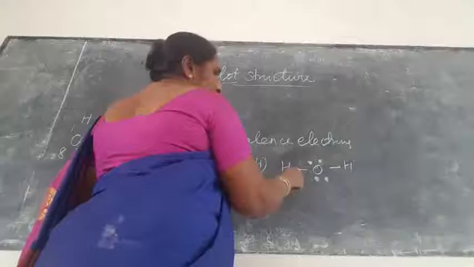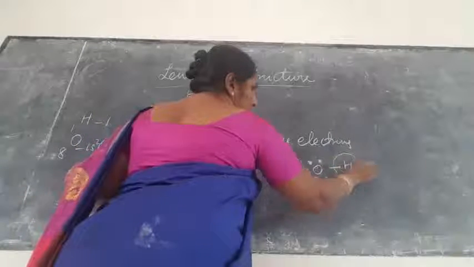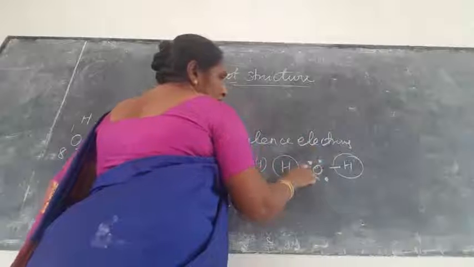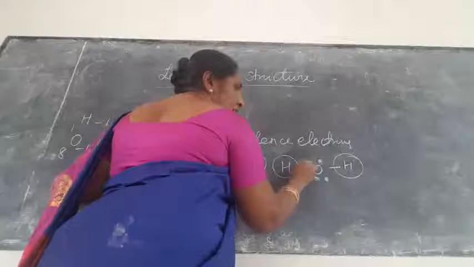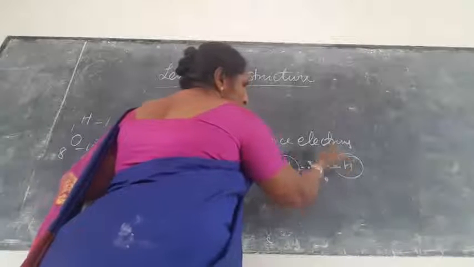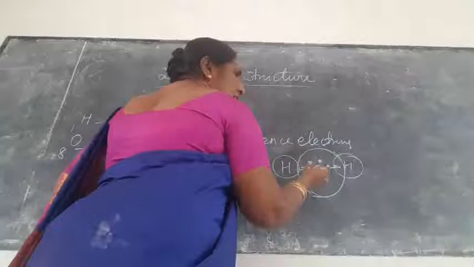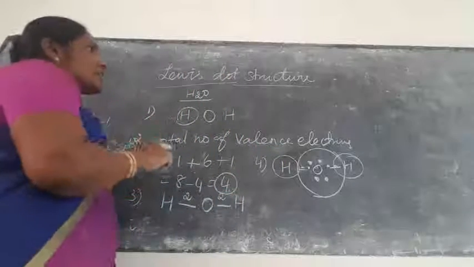So here that is hydrogen. Hydrogen how many electrons? Here 1 and 2, that is over. This hydrogen 2 electrons, this hydrogen 2 electrons. But oxygen, how many electrons? That is 1, 2, 3, 4, 5, 6. So here 2 electrons, here 2 electrons, here 2 electrons, here 2 electrons. So totally oxygen has 8 electrons. So this is the way you draw the Lewis dot structure.